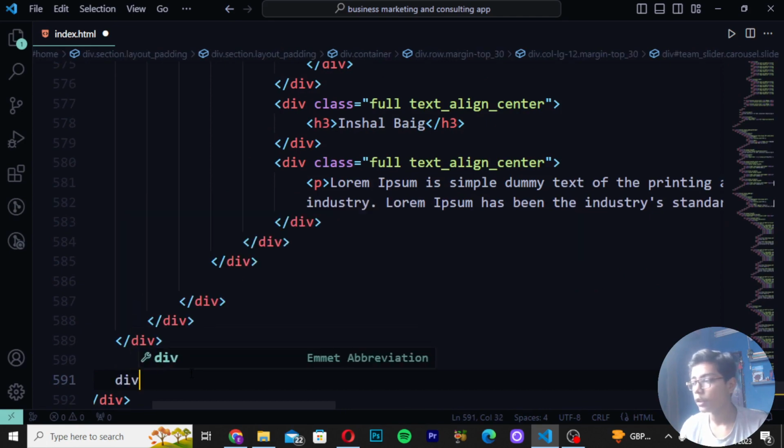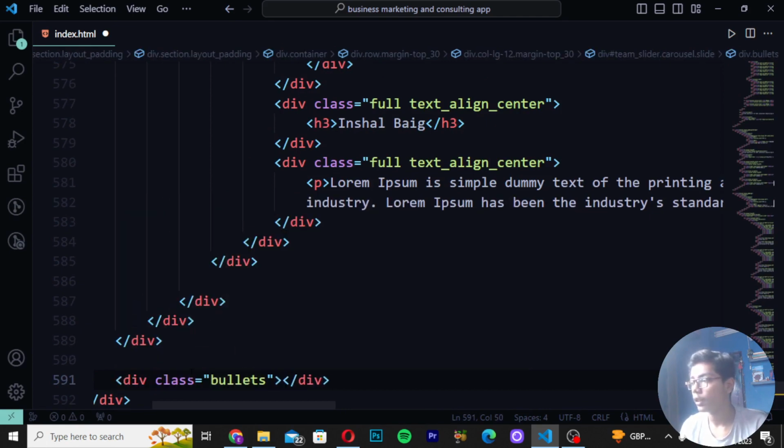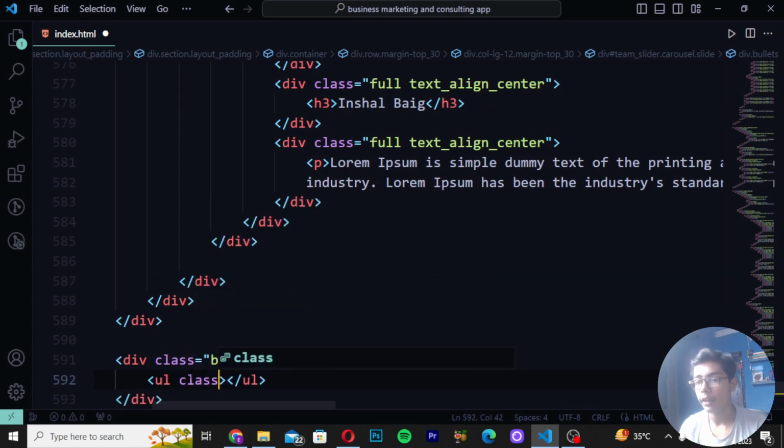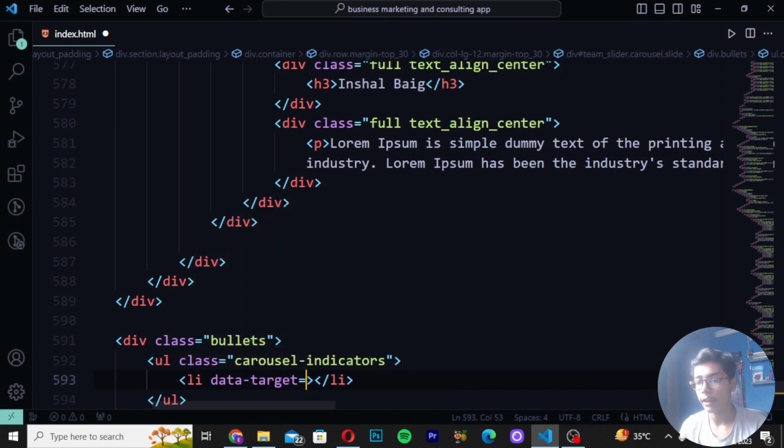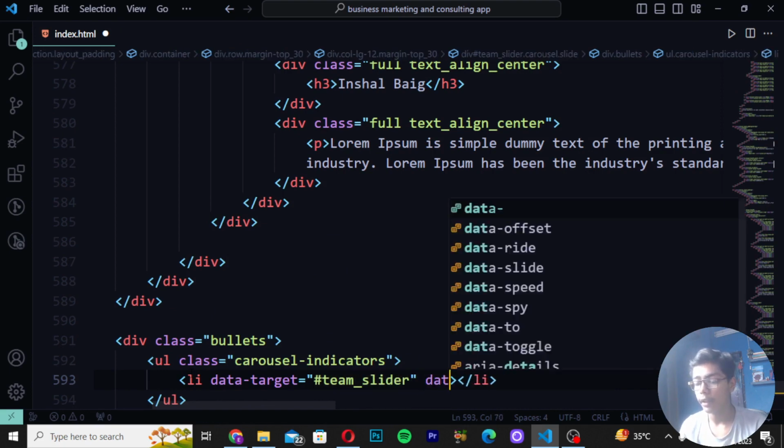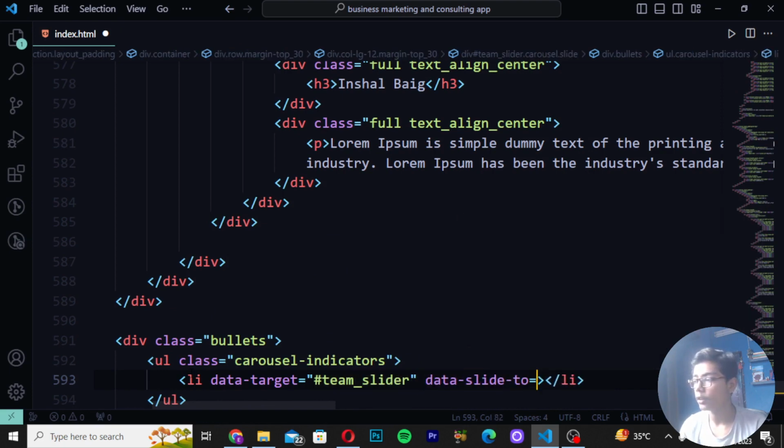Then write div class as bullets. After writing that, write the UL tag and create the class carousel-indicators. Then write li, write data-target equal to, and write team_slider. Write data-slide-to, and I will be writing 0, class as active.